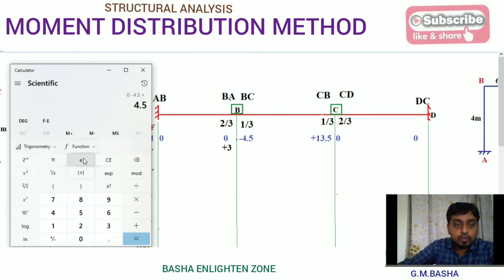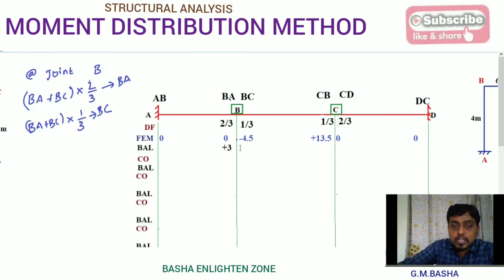Simplify directly using your calculator and you will get the value. That will be equal to minus 1.5. So if you get minus 1.5, take down plus 1.5. Just change the sign of that value and take it down here.